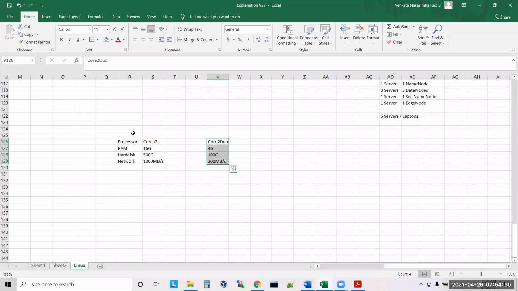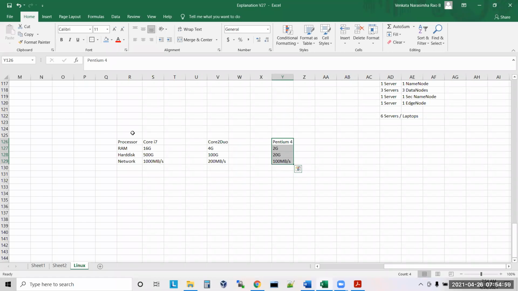Yes, this is also a laptop, right? Or let's say, is it a laptop?